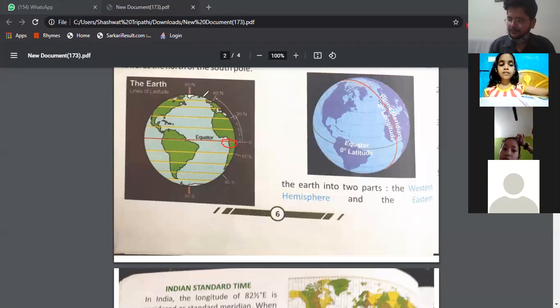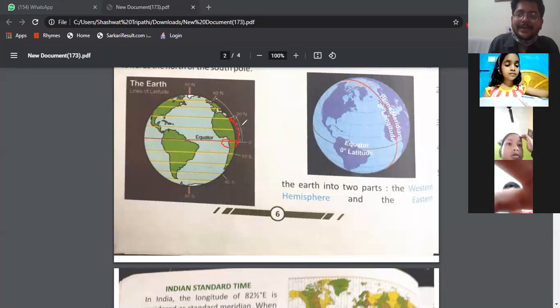Understood? This is the equator at 0 degree, and when you move 23.5 degree this side, then you first find the Tropic of Cancer in the North.